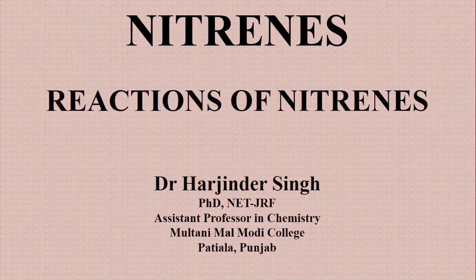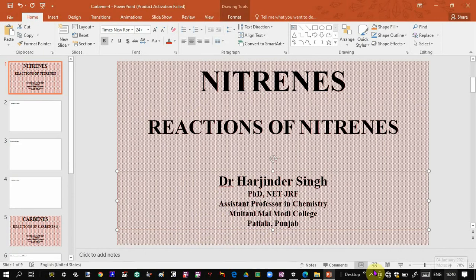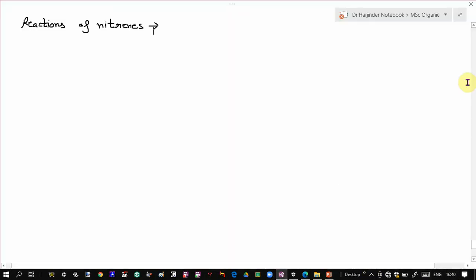In this video lecture, we will discuss reactions of nitrenes. As we have discussed in the previous lecture, nitrenes are highly reactive reaction intermediates in which monovalent nitrogen carries 6 electrons. Therefore, these nitrenes are electron deficient reaction intermediates and therefore they act as electrophiles. Moreover, nitrenes give similar reactions to those of carbenes. Their reactions are very similar.